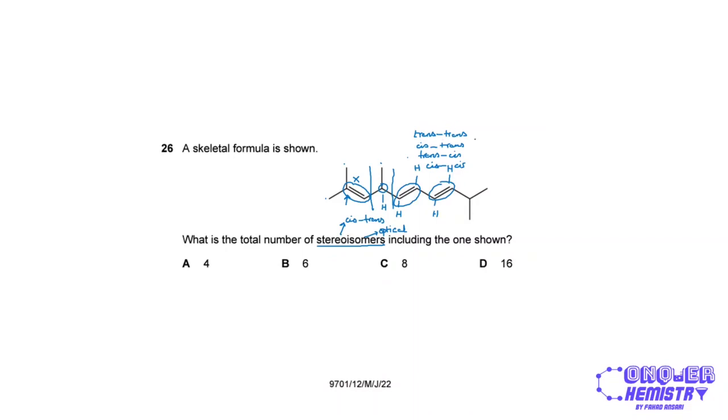Now, I have these 4 configurations, but because of this one chiral center over here, I'm going to have mirror images for each of these configurations, right? So I have 4 cis-trans configurations times 2 because each has a mirror image, and so I will have 8 optical isomers. Sorry, 8 stereoisomers, both cis-trans and optical.